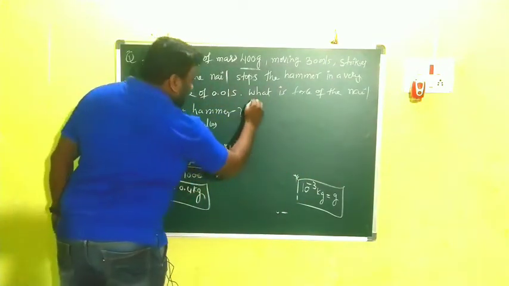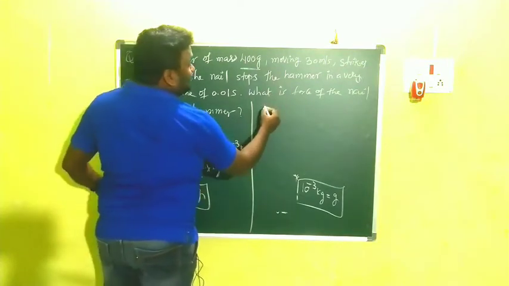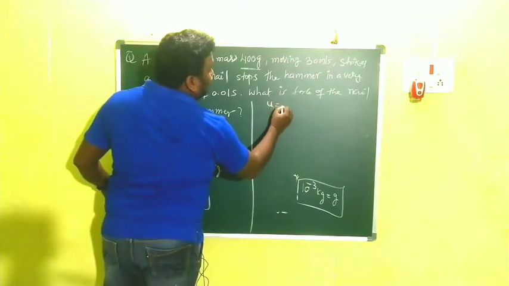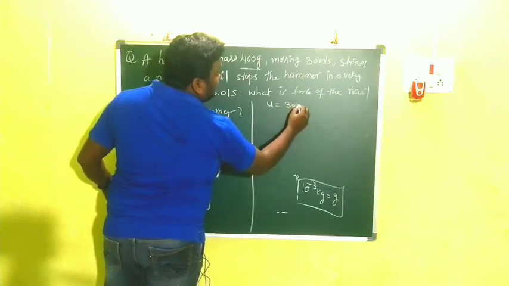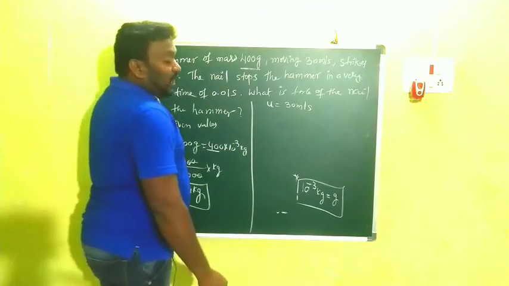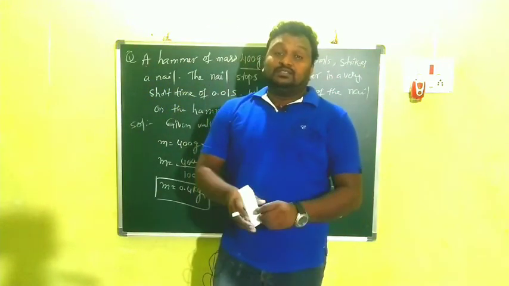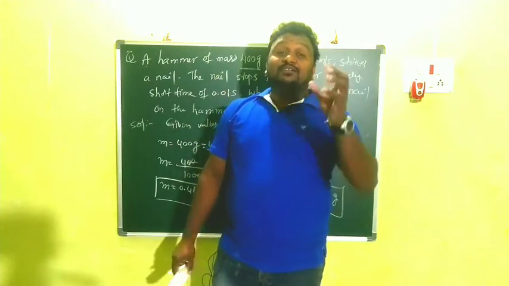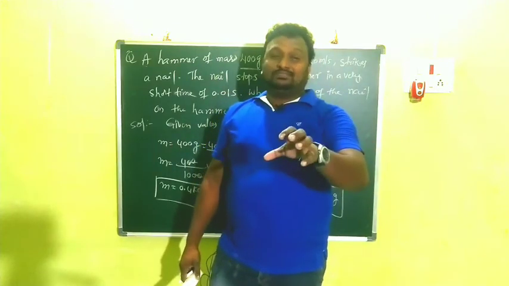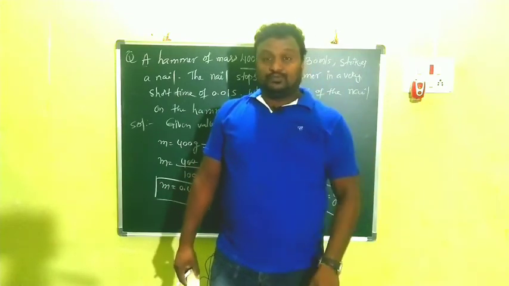So after that, the next value is what? M is 0.4 kg. And the initial speed? It is 30 meter per second. After that, the hammer is stopped by the nail. Stopped by the nail means what? Its final velocity becomes 0.